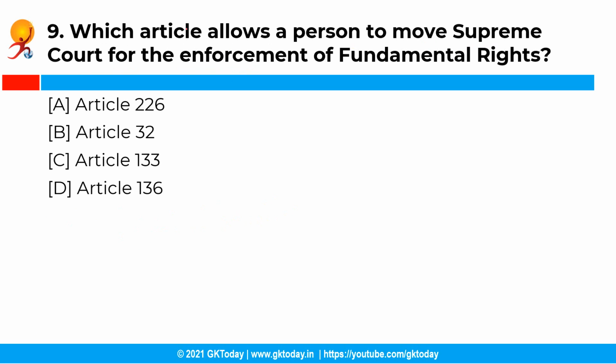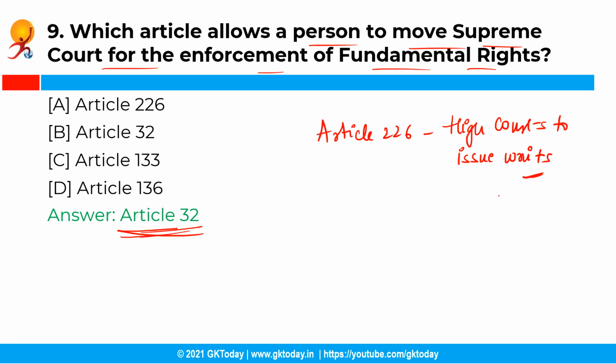Now the next question is, which article allows a person to move to Supreme Court for the enforcement of fundamental rights? So you have the following options, and the correct answer is option B, that is Article 32. So the Article 32 guarantees an individual the right to move to the Supreme Court for the enforcement of the fundamental rights, also confers the powers on the Supreme Court to issue writs for the same purposes. Now Article 226 on the other hand empowers the high courts to issue writs.